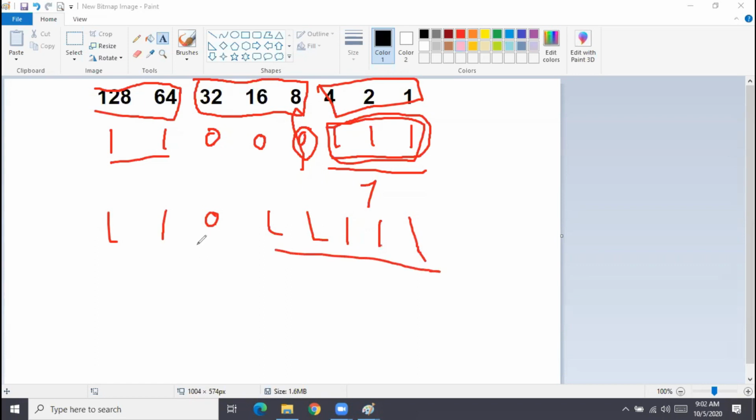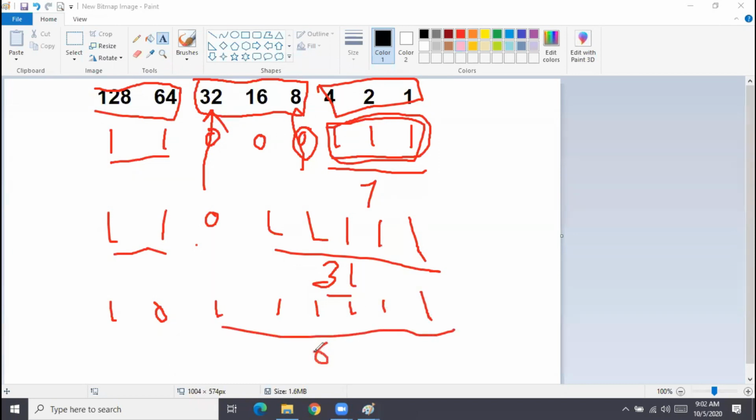This bit value is what? 32. If you see here, this is 32, right? So this will be 31. Like that. So 192 plus 31, like this. If it is like this, then this is 63.